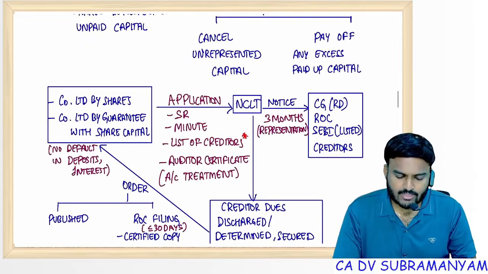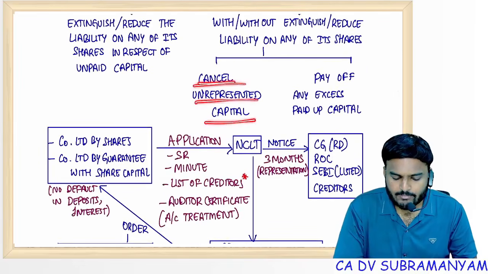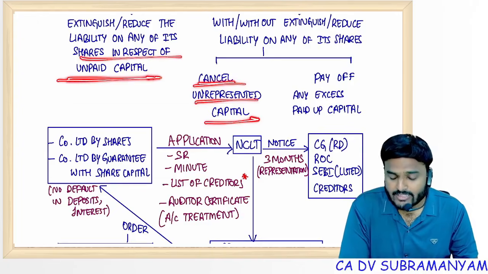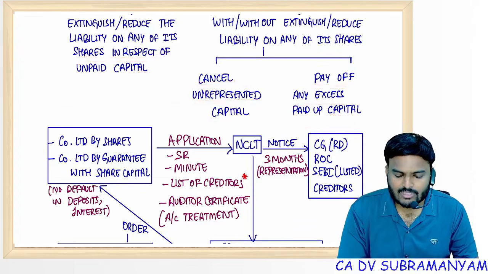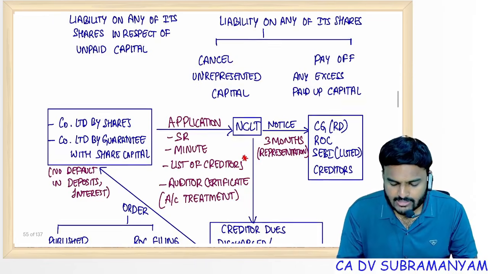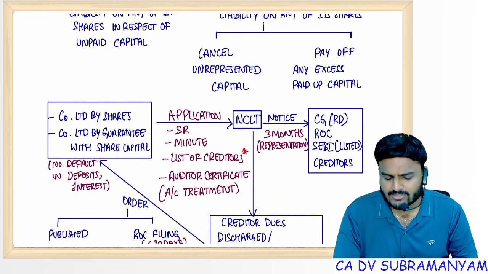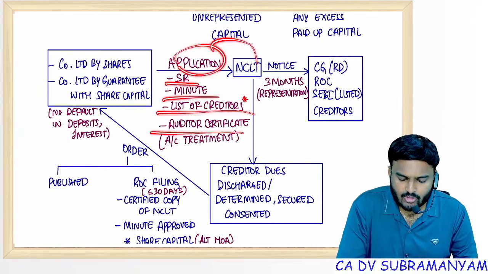Reduction of share capital. So here what happens? Company may cancel unrepresented capital, or company may return back unwanted capital, or company may cancel uncalled capital, or pay off excess amounts. So in these cases, file an application with NCLT and submit all these documents.